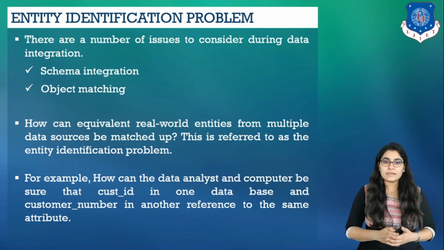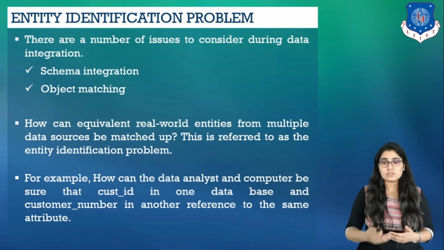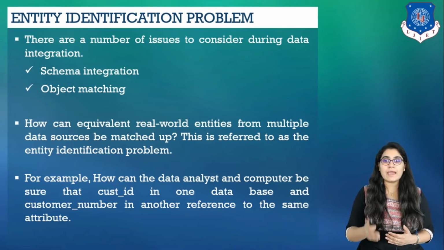Examples of metadata for each attribute include the name, meaning, data type, and range of values permitted for the attribute, and also includes null rules for handling blank, zero, or null values. Such metadata can be used to help avoid errors in schema integration. The metadata may also be used to help transform the data.